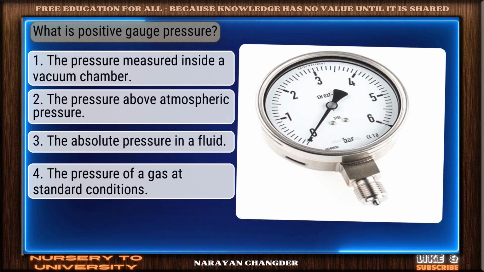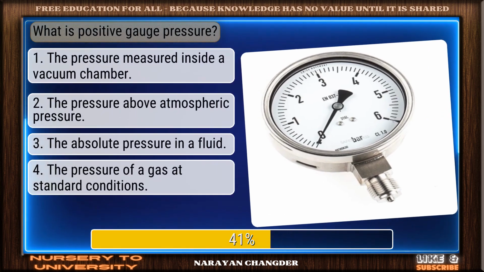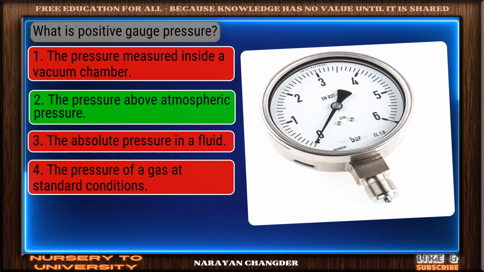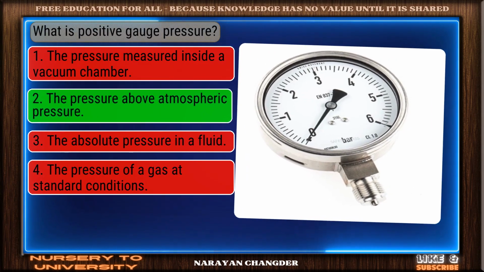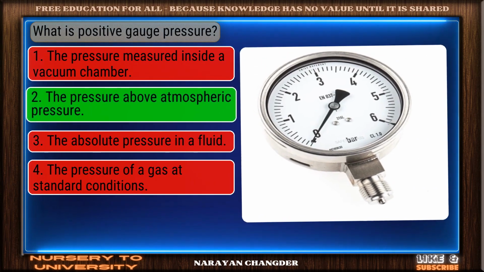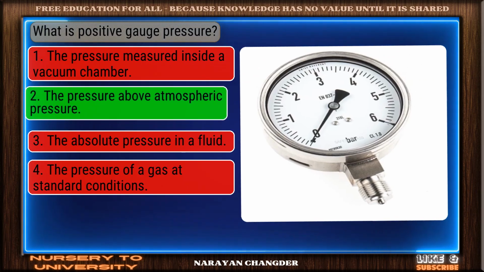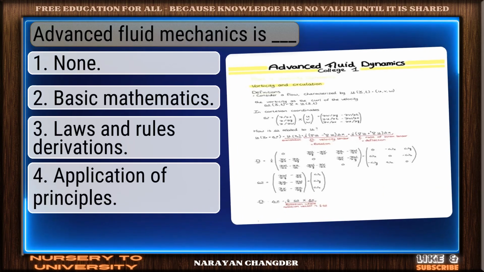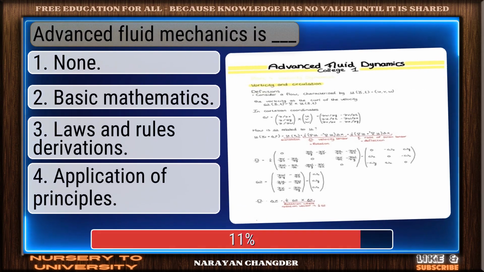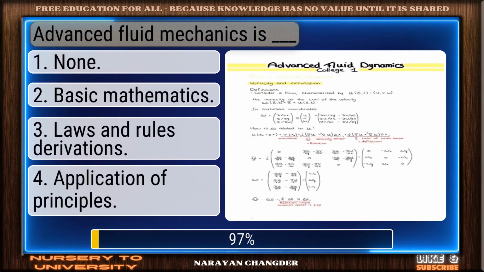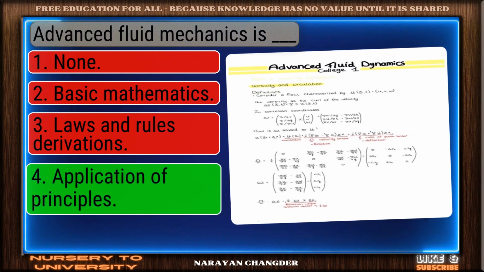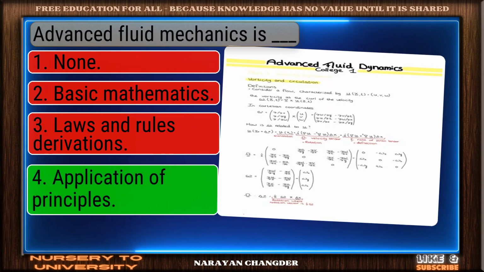What is positive gauge pressure? Nice work. You chose the pressure above atmospheric pressure, and it is correct. Advanced fluid mechanics is dash. Well done. Application of principles is the right choice.